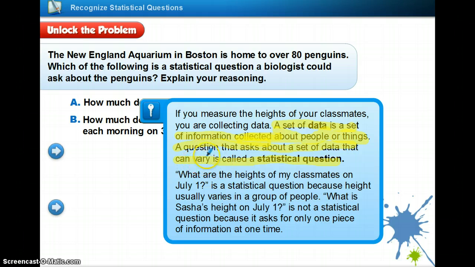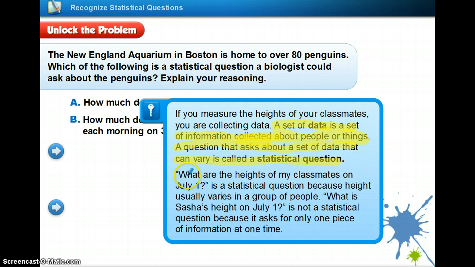So based on maybe from hour to hour, like if I were to look at 5th hour's height compared to 6th hour's height, that would be data that could vary, that could change. That's statistical data. Or looking at your test scores from one class to another, that is statistical data. And if I were to ask a question regarding the comparison between test scores from 5th hour to 6th hour to 7th hour, that would be a statistical question.